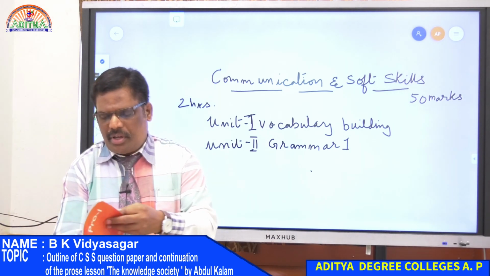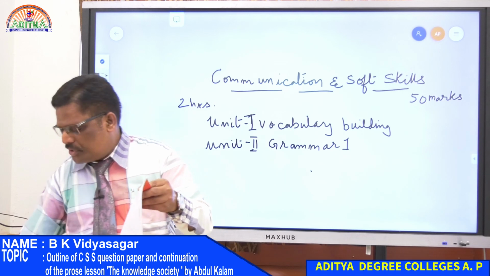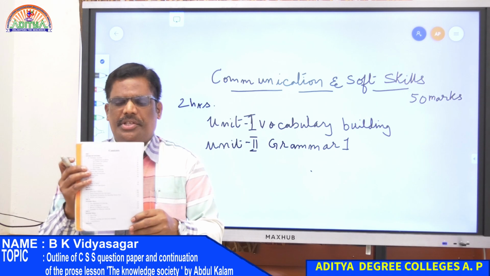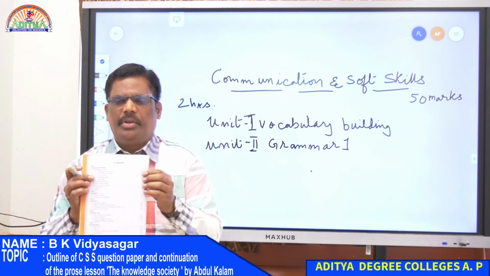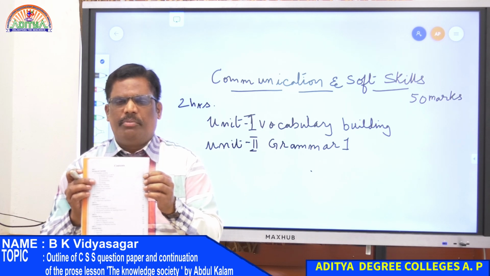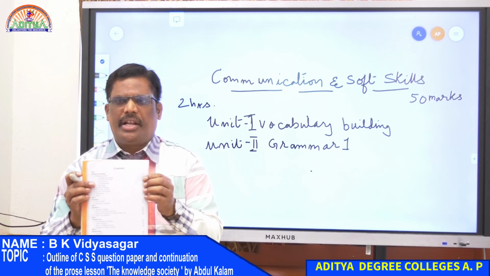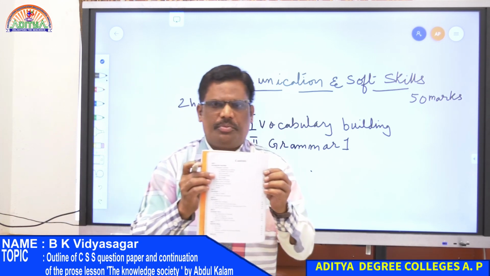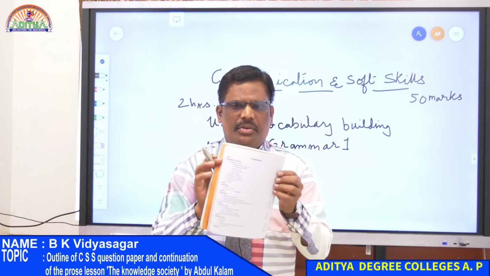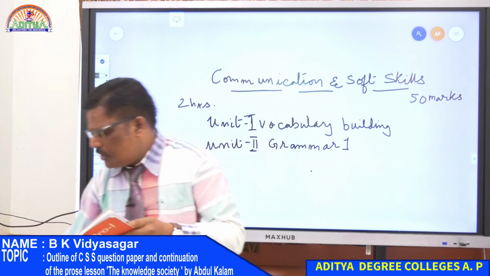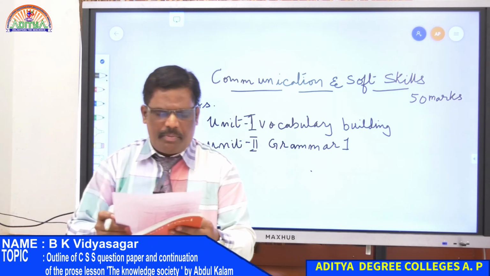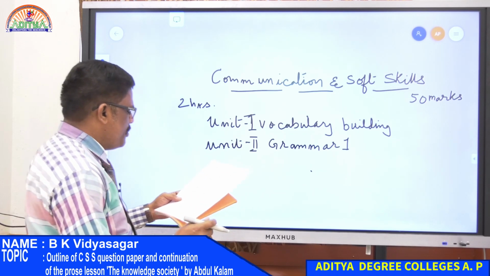I am giving the syllabus from this textbook. This is the content, and I have divided it into units, I have broken them into units, and I am giving that on the board. So unit 2, grammar 1, you have types of verbs, subject verb agreement. Okay.